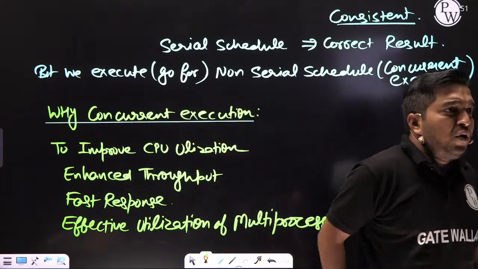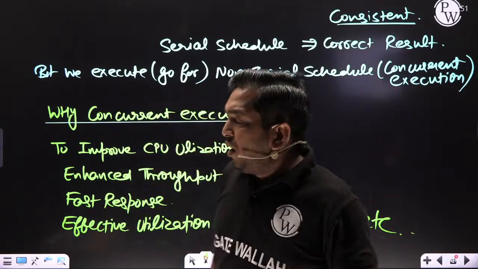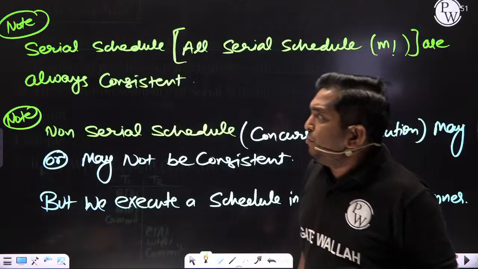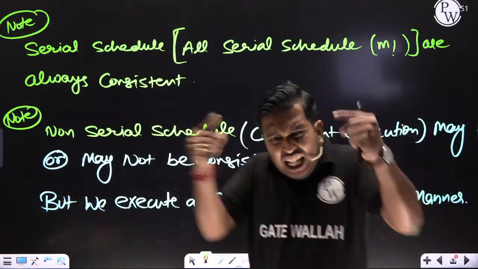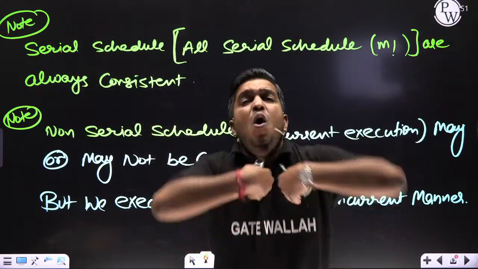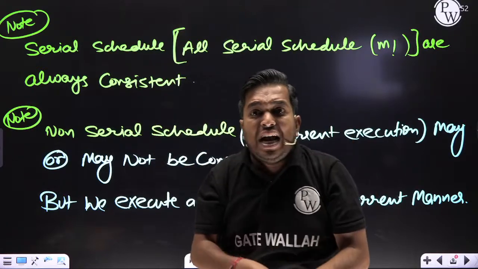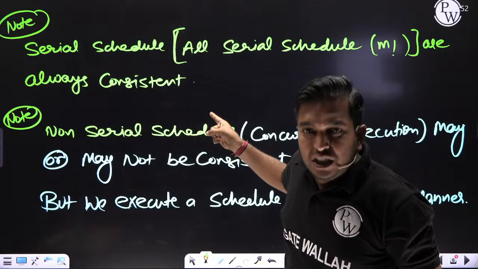Now please put your pen down. I am going to start again. No need to write in the chat box. Listen carefully. What is the conclusion? Serial schedules are always consistent. All serial schedules are always consistent. I know serial is good and non-serial is bad.